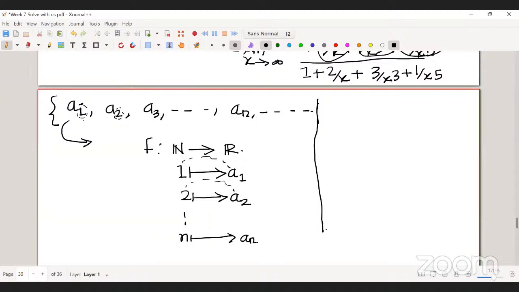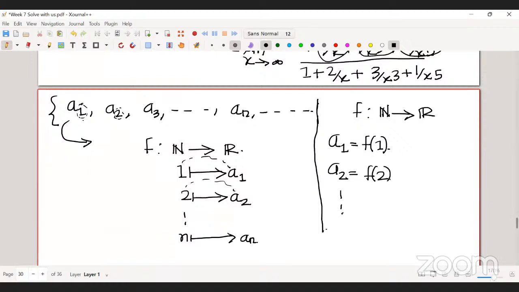Similarly, suppose a function is given which is from natural numbers to R. Then you can create a sequence out of it. What is the first element of the sequence? It is nothing but f of 1. And the second element of the sequence, A2, is nothing but f of 2.